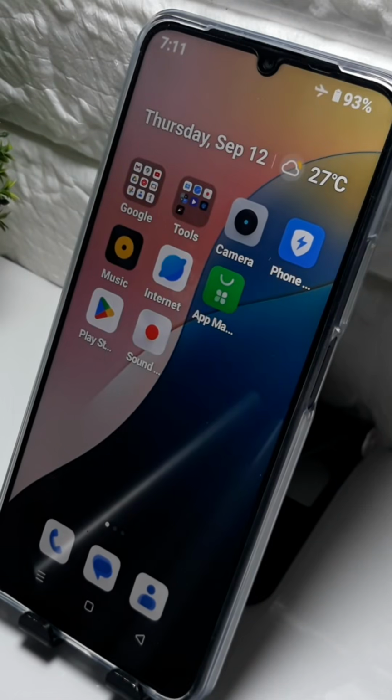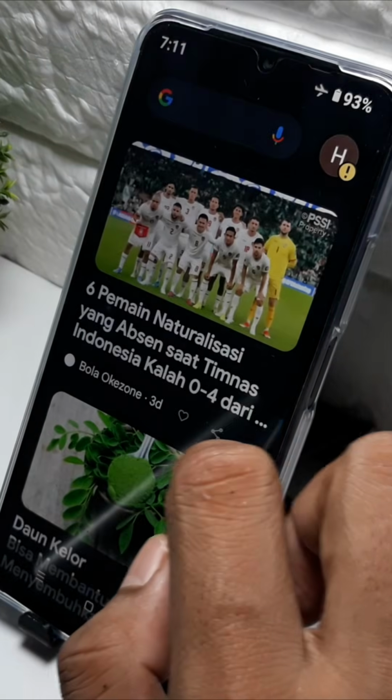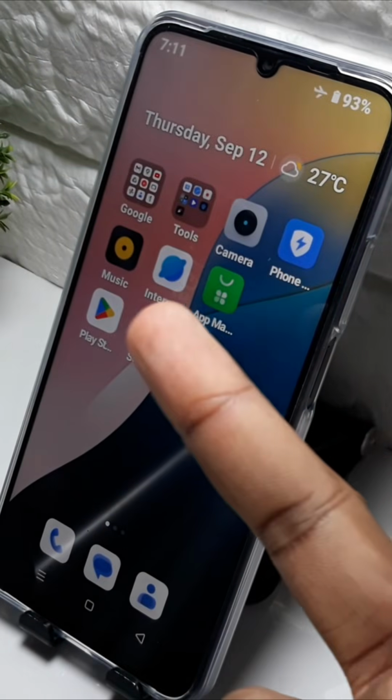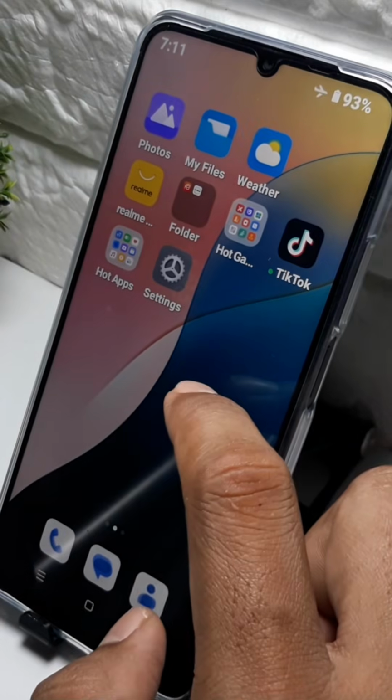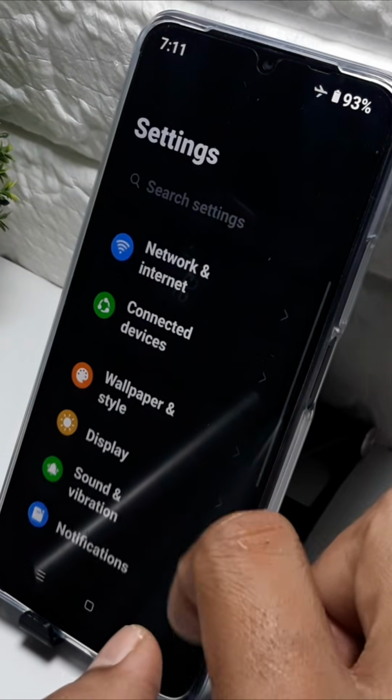Here is how to turn off Realme without the power button. So you can turn it off in two ways. First, you can set it up from settings. Go to settings.